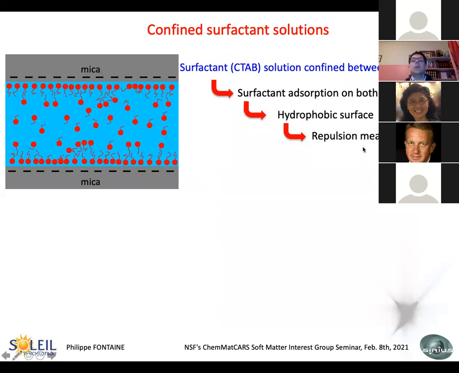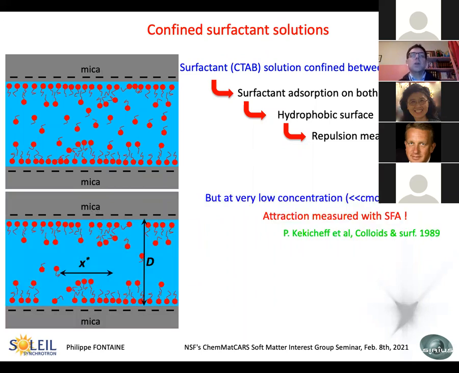So the application, and I have almost finished: the first one we have made is looking at surfactant solution confined between mica surfaces. The surfactants are known to adsorb on the mica surface. Then the surfaces are hydrophobic, and you expect repulsion between the 2 surfaces, and this is measured by SFA. But in some conditions, which are mainly very low concentration below the CMC of the surfactant, attraction is measured, and this was shown by Patrick some time ago.